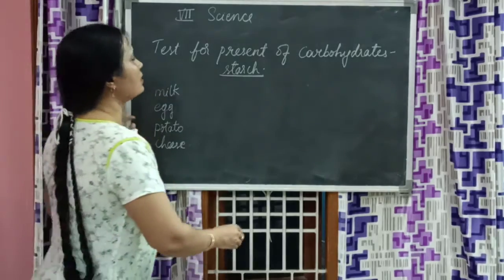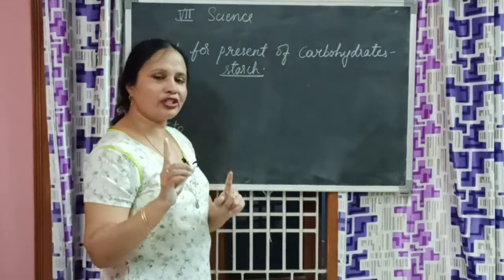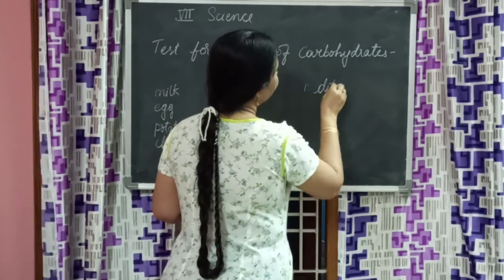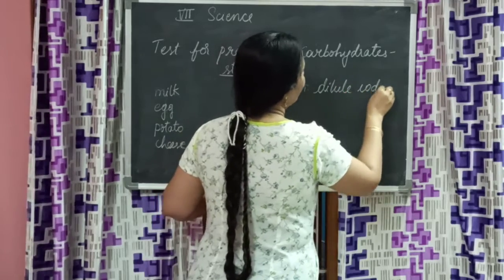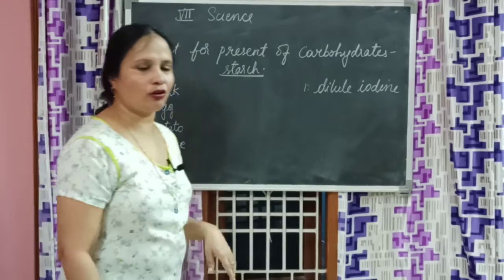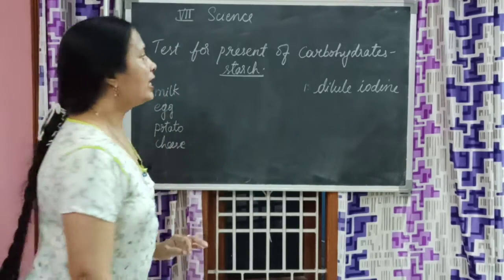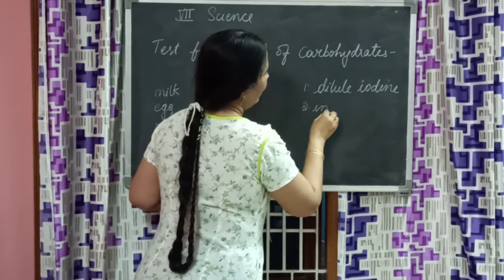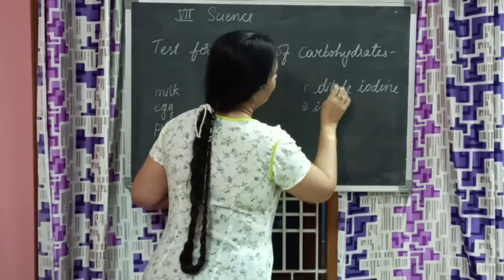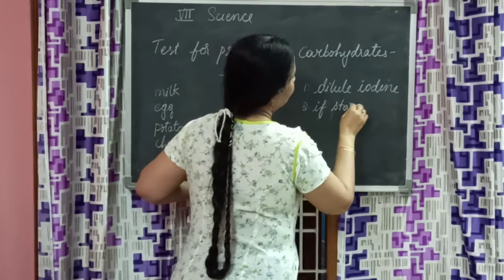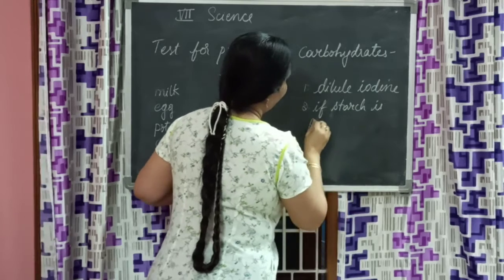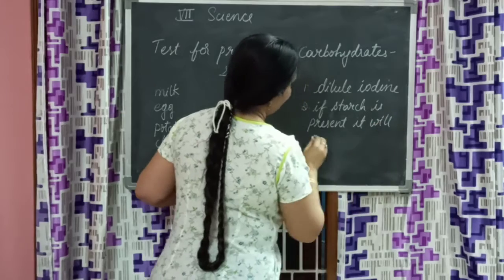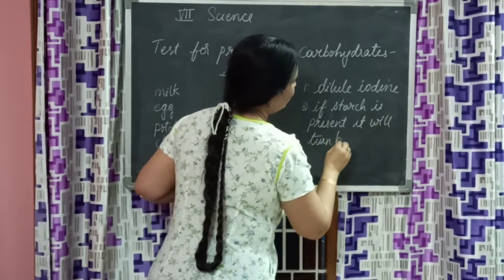How do we test for the presence of starch? Any time you want to test for the presence of starch, what you need is dilute iodine, tincture iodine. We can call it tincture iodine also. If starch is present, it will turn bluish black.